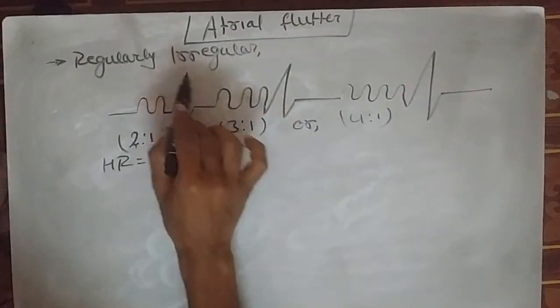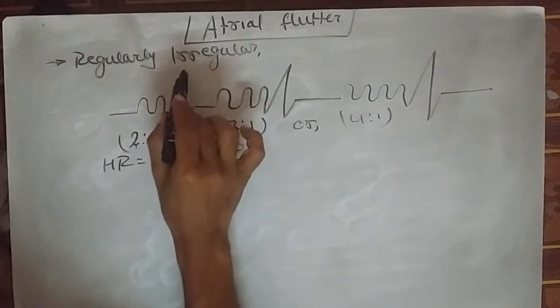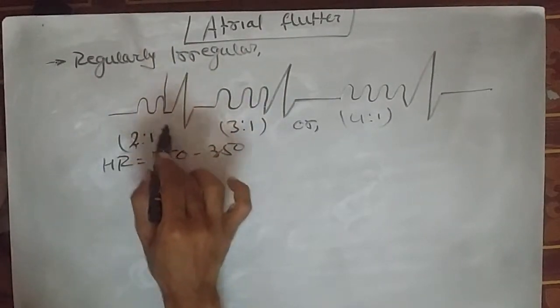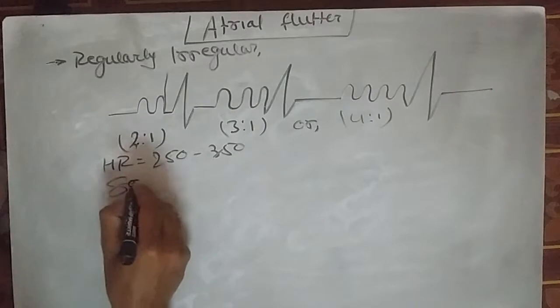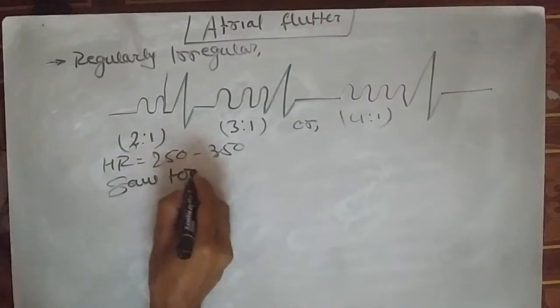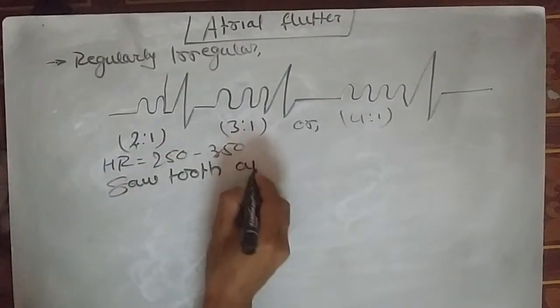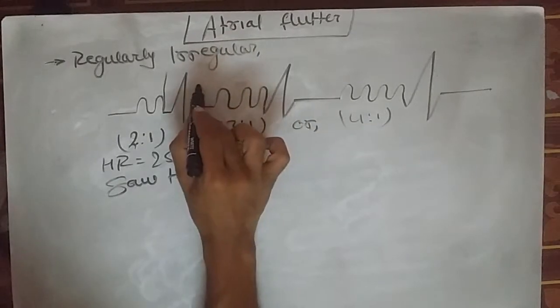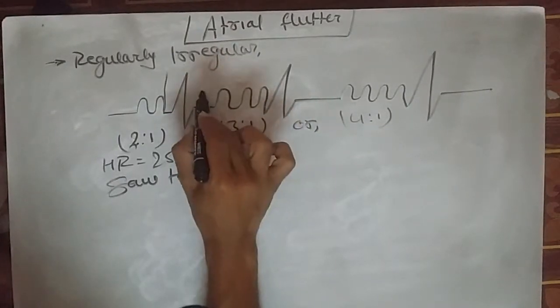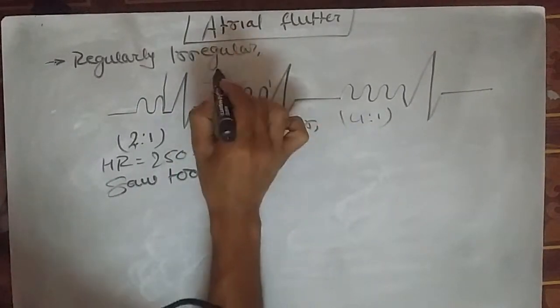So this appearance of the wave is called the sawtooth appearance, and the wave in between the two teeth is called the F wave.